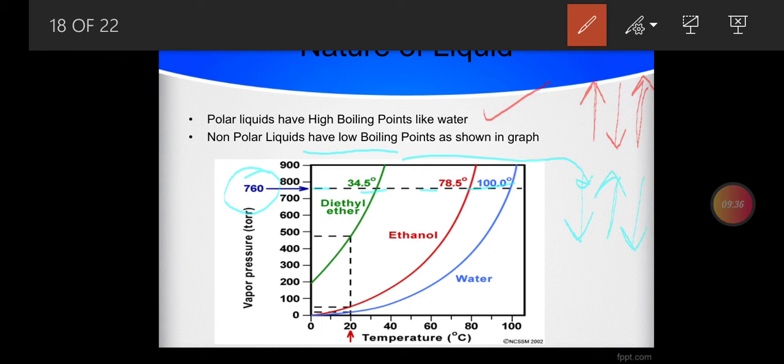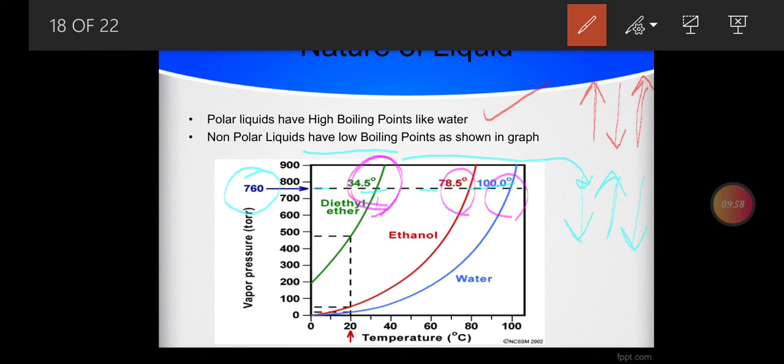At the point at which this vapor pressure becomes equal to the atmospheric pressure, or touches the atmospheric pressure line, will be the boiling point of that particular liquid. See, the diethyl ether touches the atmospheric pressure line at 34.5 degrees Celsius.